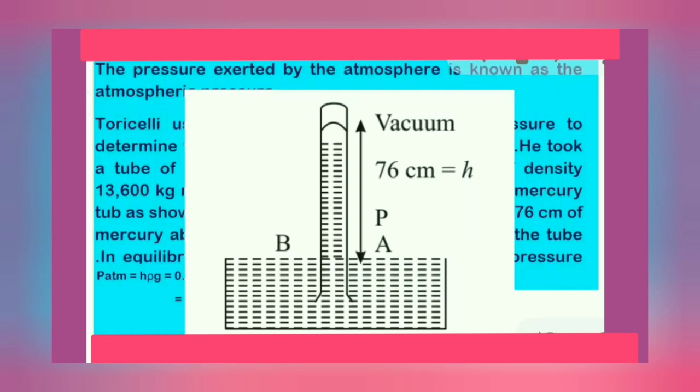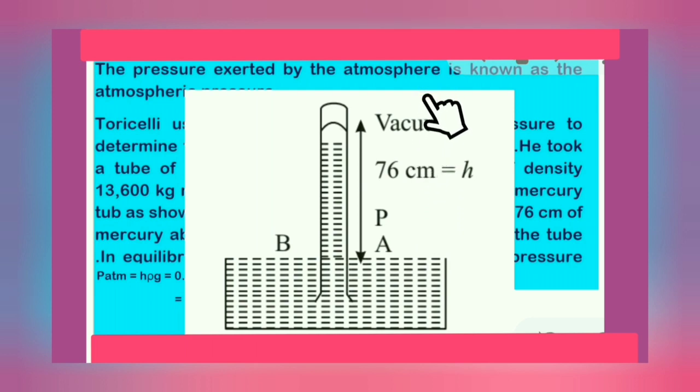You know that the atmosphere extends from this surface to the height of the atmosphere. If we want to find out the atmospheric pressure at this point, you have to imagine a unit area here and an air column above this.